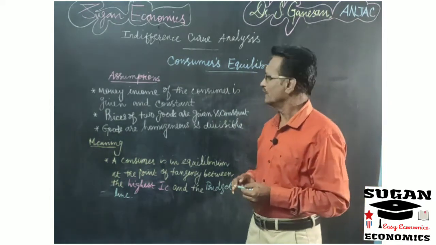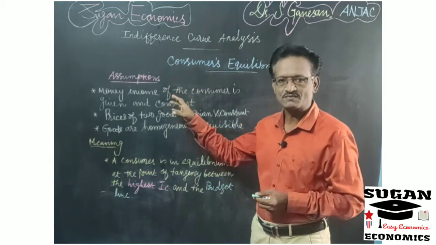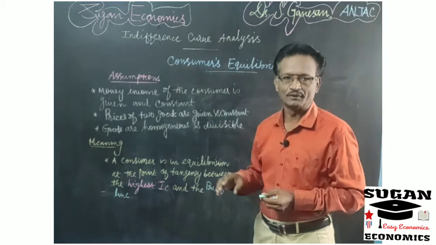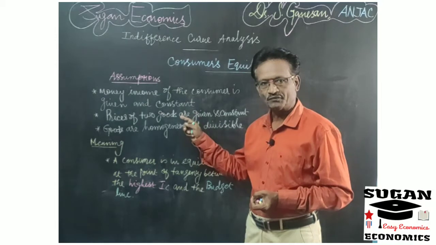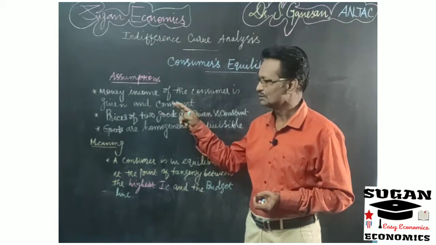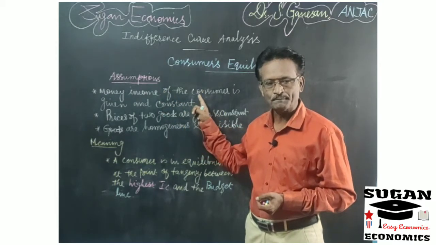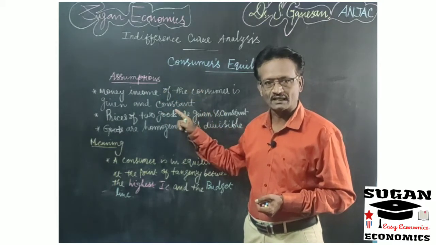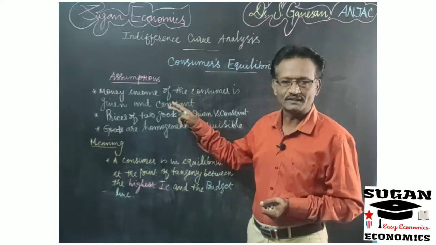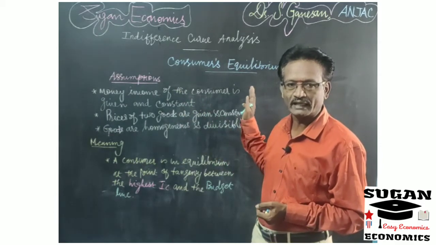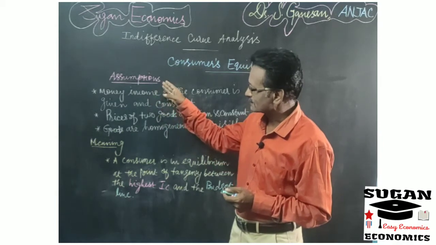First, let us understand the assumptions related to consumer's equilibrium. I have already said that for drawing a budget line we have to think about three important things: the money income of the consumer is given and constant, the price of commodity X is given and constant, and the price of commodity Y is given and constant. With the help of these three pieces of information we have drawn the budget line. Now take the assumptions.